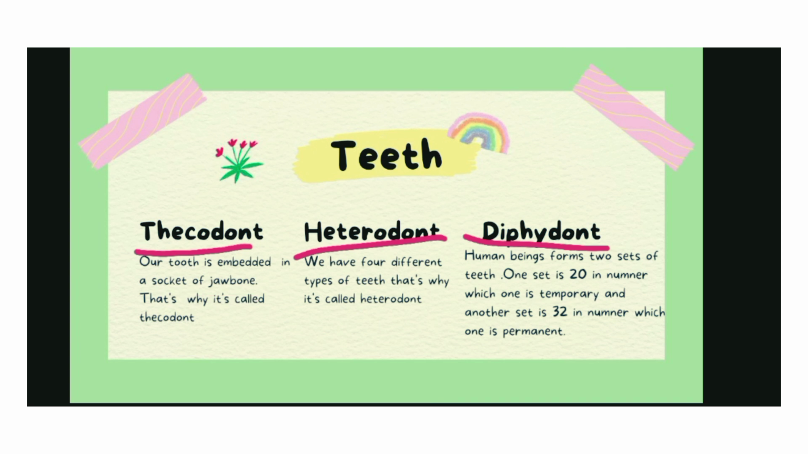Then heterodont. Hetero means different types. In our jaw, we have four different types of teeth. That's why it's called heterodont. And diphyodont: di means two times. Human beings form two sets of teeth, the first one in childhood and the second one in adulthood. One set is 20 in number, which is temporary, and another set is 32 in number, which is permanent. That's why this is called diphyodont.